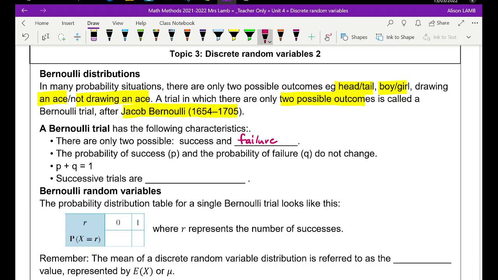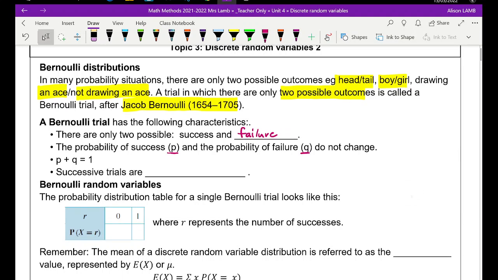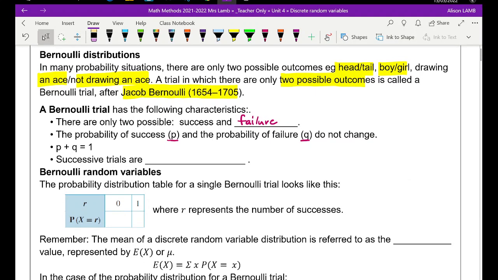And always, because we only have two possibilities, when we add the two probabilities, their sum is equal to 1. These letters P and Q are used throughout this topic. I can't say why we use P and Q, maybe P because it's a probability, and Q is just another letter close to P in the alphabet. We know that the sum of all probabilities in any distribution has to equal 1. It's just that we have two of them.